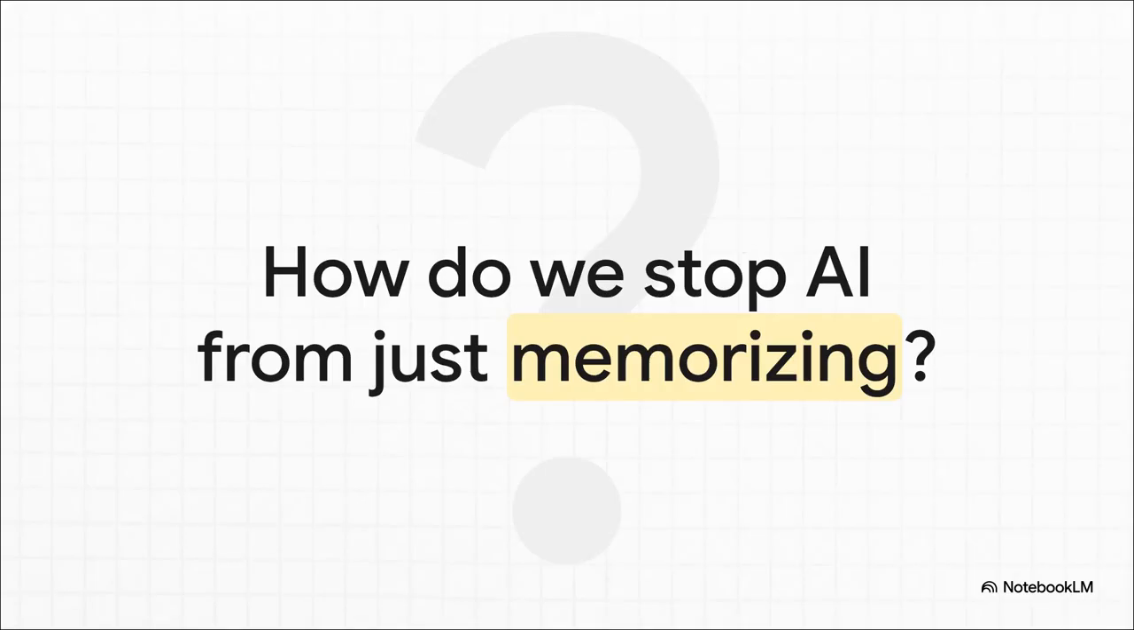Well, think of it like this. An AI model that overfits is like a student who's cramming for a big exam. They don't learn the concepts, they just memorize the exact answers to the practice questions. So yeah, they'll get a perfect score on the practice test. But the second they see a slightly different question on the real exam, they're totally lost.